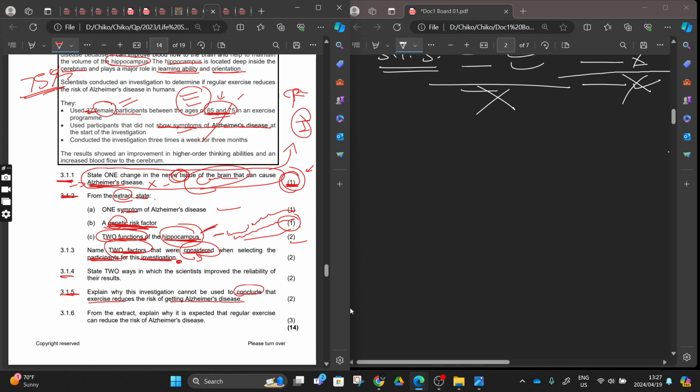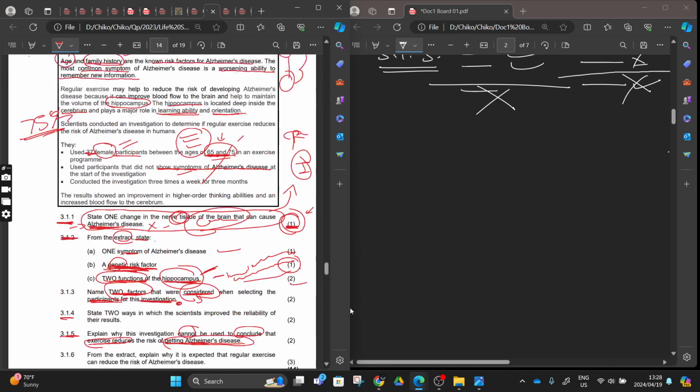We cannot come and say exercise reduces the risk of getting Alzheimer's, right? The question needs you to explain why you cannot conclude that exercise reduces the risk of getting Alzheimer's. Let's go to our extract and see.